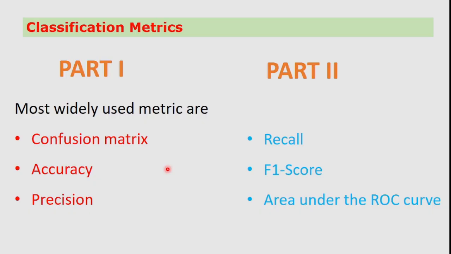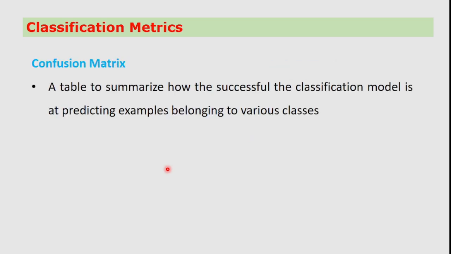In part 1, we are going to discuss confusion matrix, accuracy and precision, and in part 2, we are going to look into recall, F1 score and area under the ROC curve.